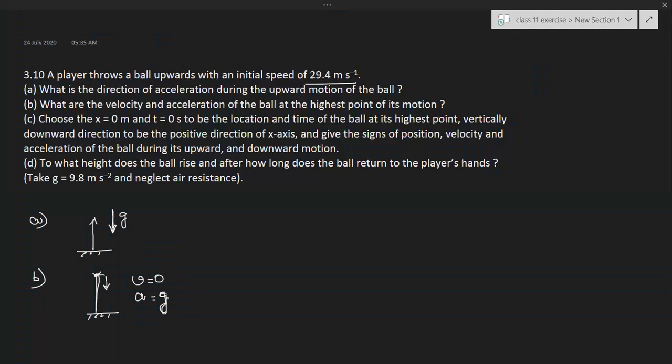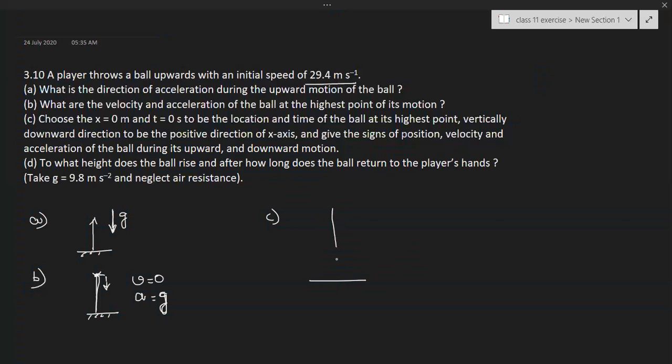is vertically downward. Now coming to the third one: choose x equal to 0 meters and t equal to 0 seconds to be the location and time of the ball at the highest point. Vertically downward direction is the positive direction of the x-axis. Give the signs of position, velocity and acceleration of the ball during its upward and downward motion. Now first I am going to talk about upward motion.